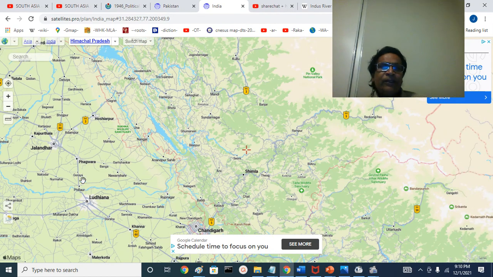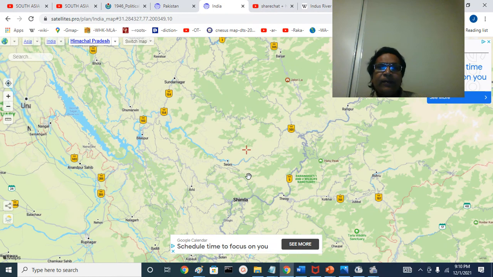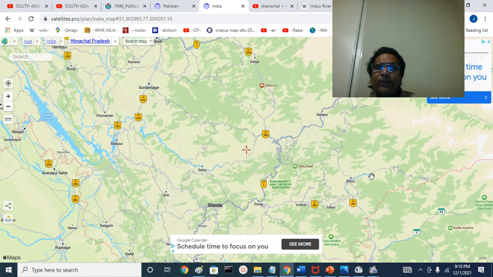Again, we are looking at the Sutlej river. Here, Sutlej river comes from Shipki Pass, and comes here. This is the Simla district. Simla is here. Sioni is the taluk in Simla district. This is the Sutlej river. This is the Kulu area. This is the Mandi area. Sutlej continues, borders between the Suket. Now that is a part of Mandi district. And Bilaspur here used to be a princely state.